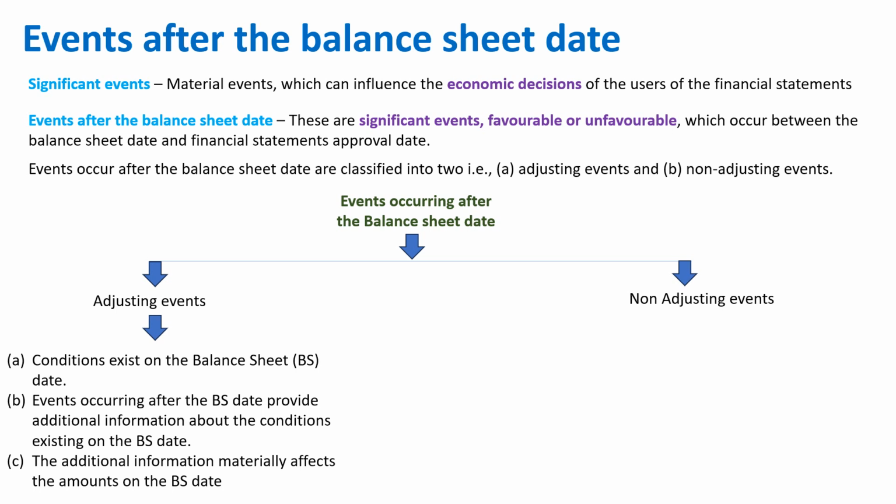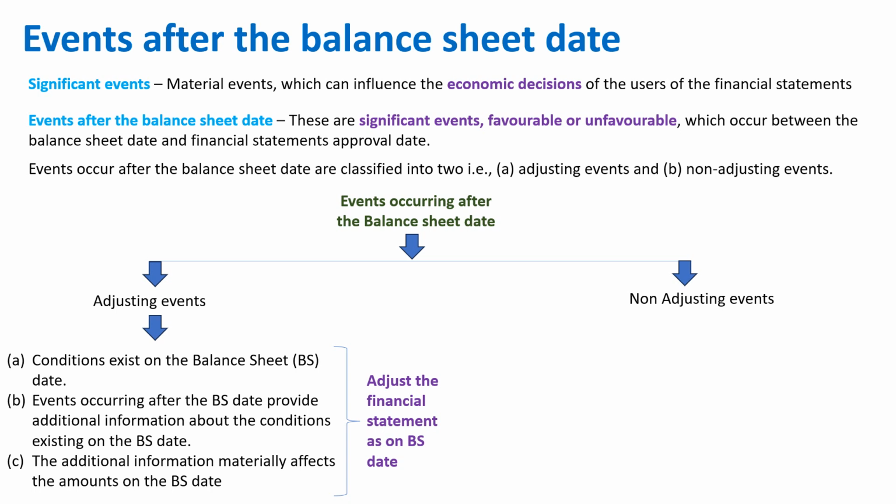Third, the additional information materially affects the amount on the balance sheet date. That means whatever information you are getting now after the balance sheet date could change the condition, and the numbers could be impacted. Hence, these are all adjusting events. In adjusting events, you have to adjust the financial statement. There is no choice. You have to open the P&L and balance sheet and adjust the entries.